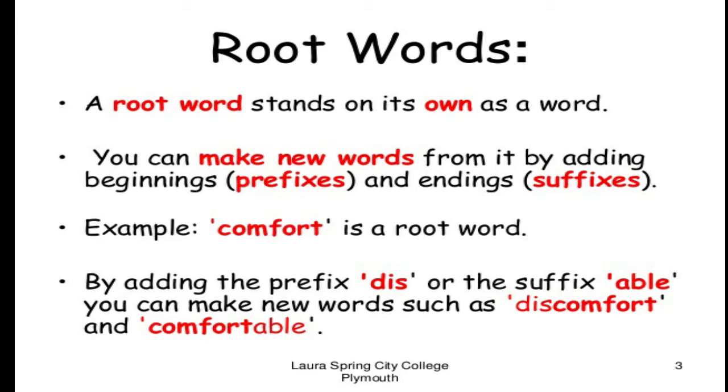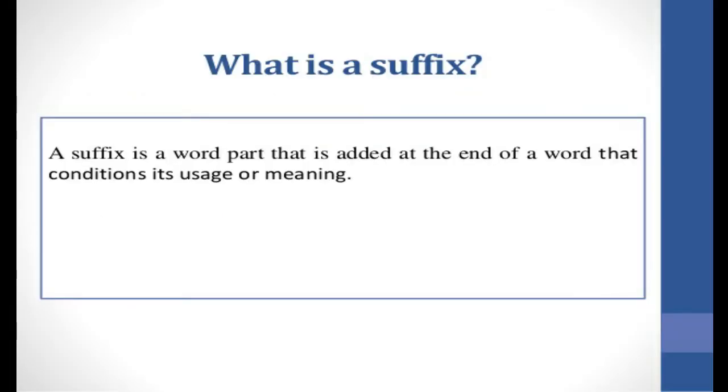the root word. A suffix is a group of letters that are added at the end of a word that conditions its usage or meaning. In simple terms, it is a group of letters that are added at the end of the root word. You have already known what is root word, right? Root word is able to stand on its own. So we make another new word by adding group of letters at the end of the root word.